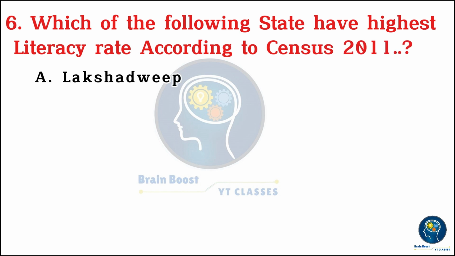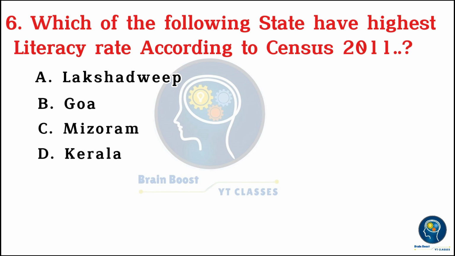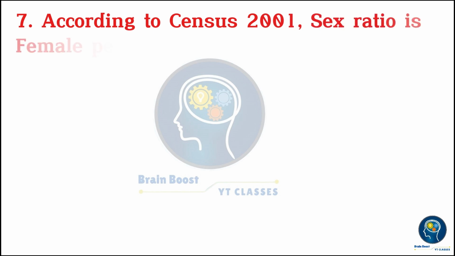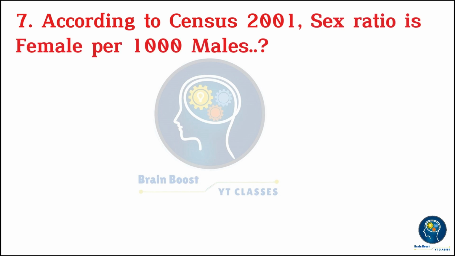Which of the following states has the highest literacy rate according to Census 2011? A. Lakshadweep. B. Goa. C. Mizoram. D. Kerala. 3, 2, 1, 0. D. Kerala.